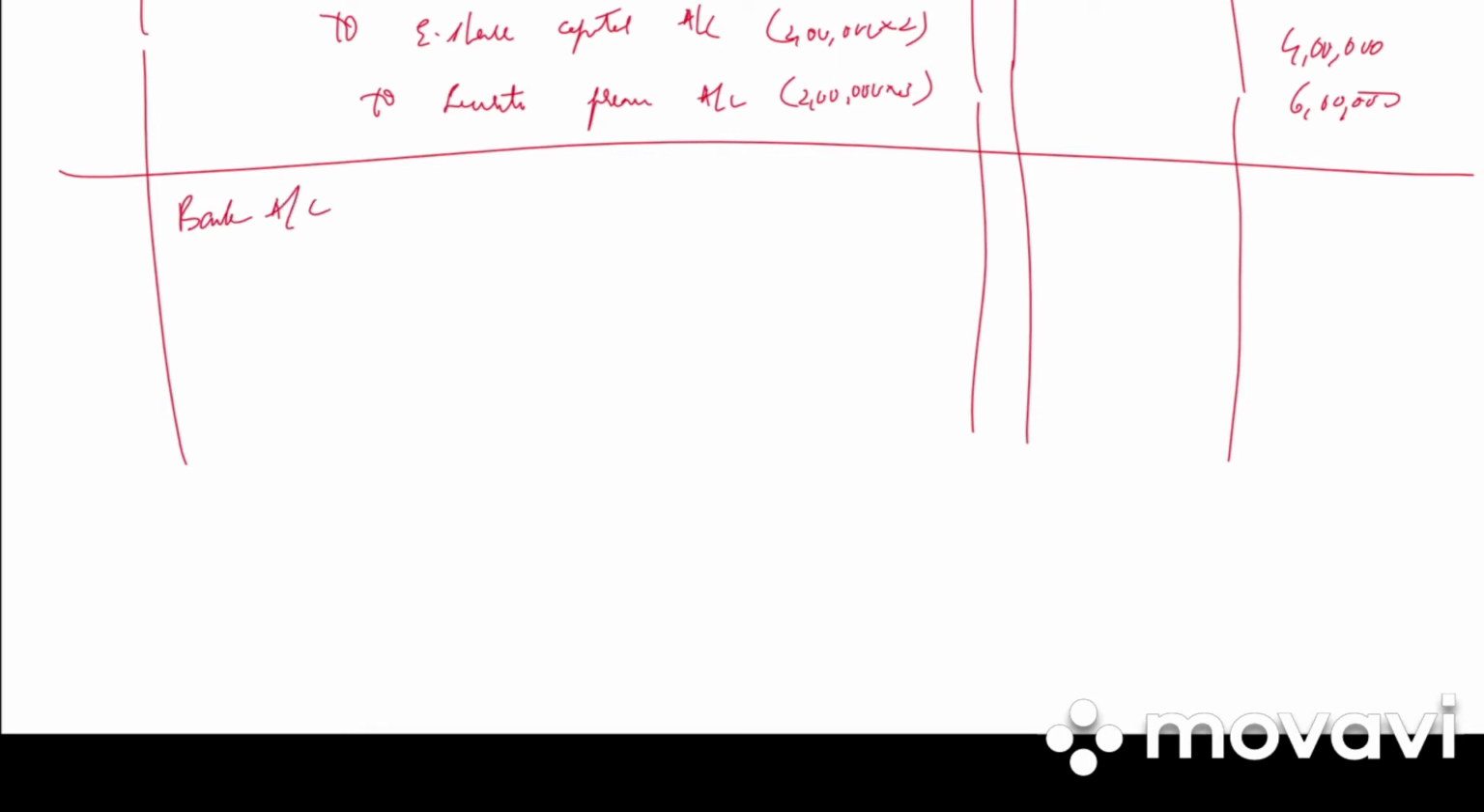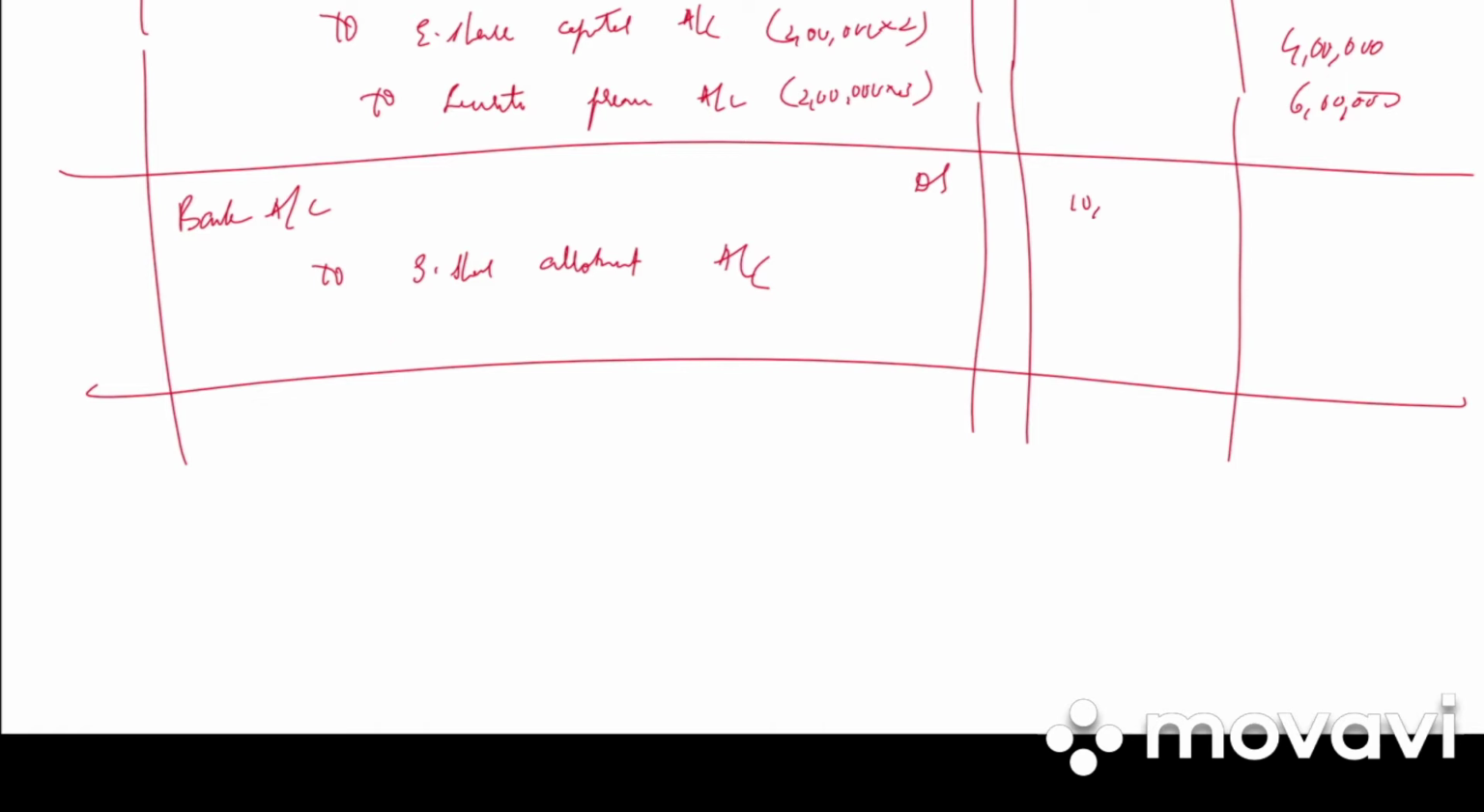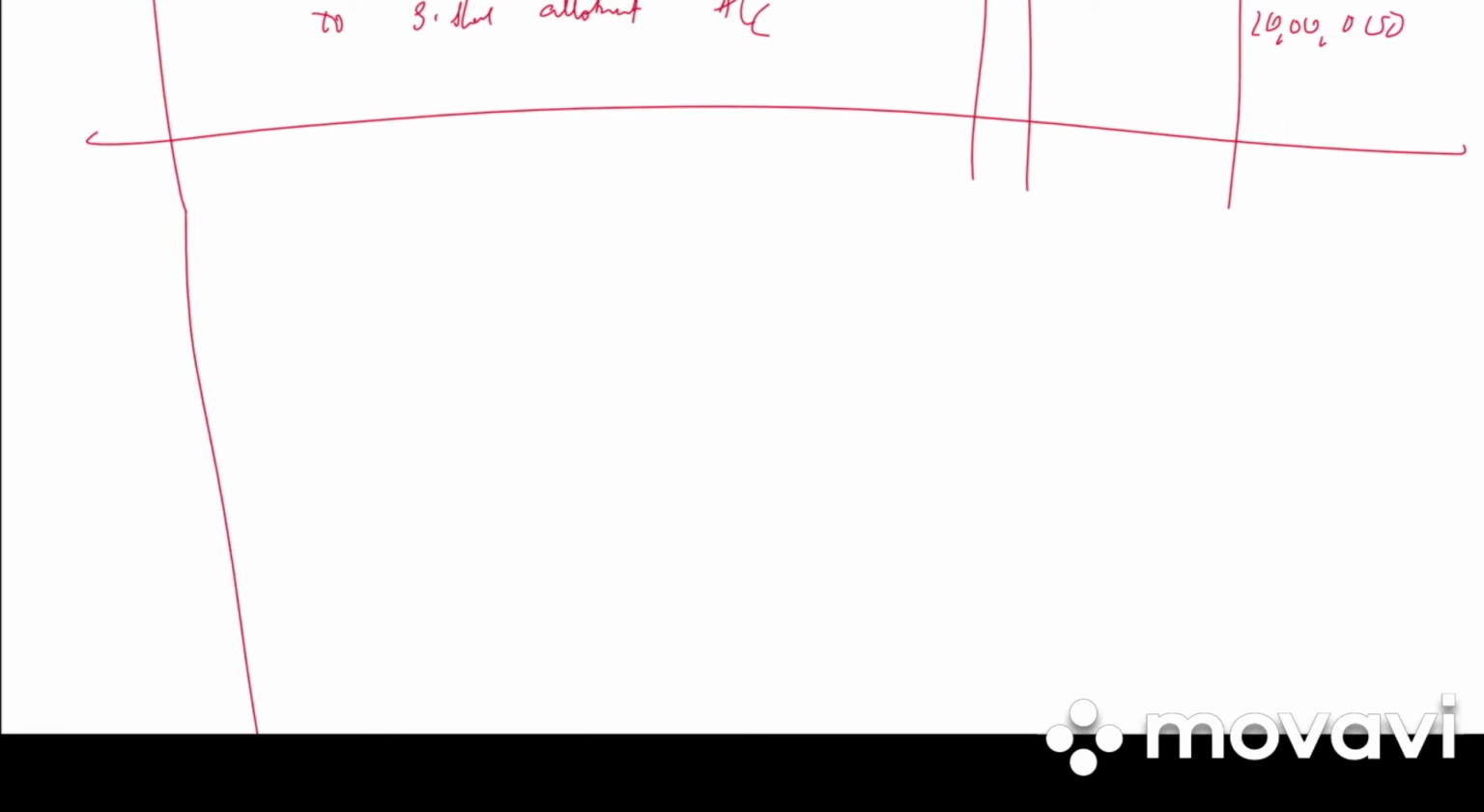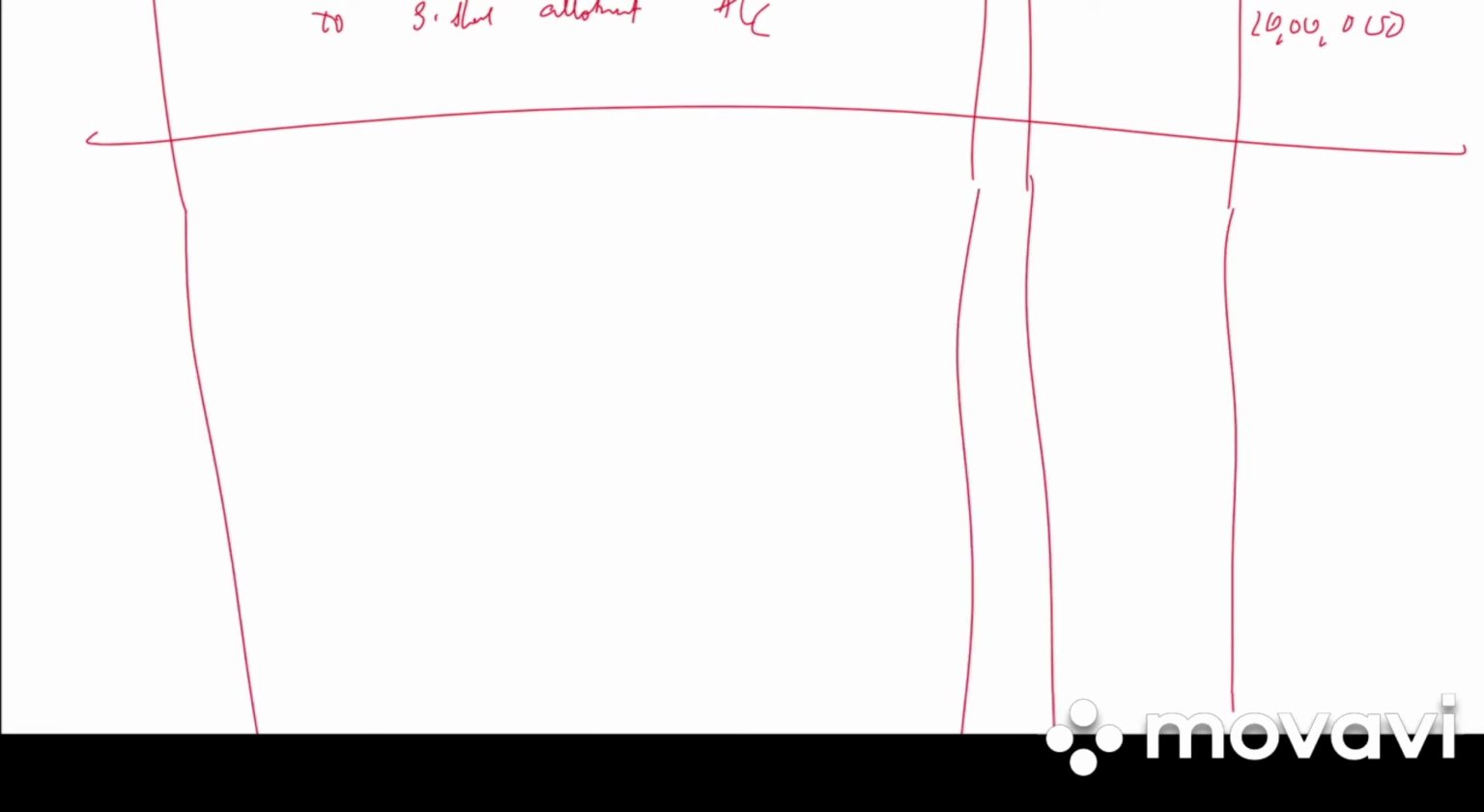Next we have money received. So bank account debited to equity share allotment account, 10 lakh debit, 10 lakh credit. Write the narration: allotment money received including premium. Then we have first call.